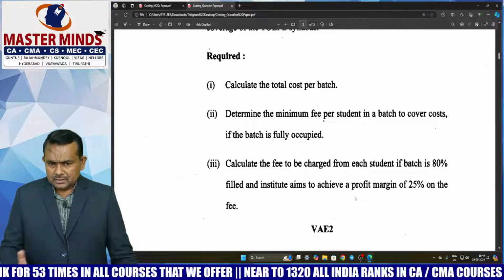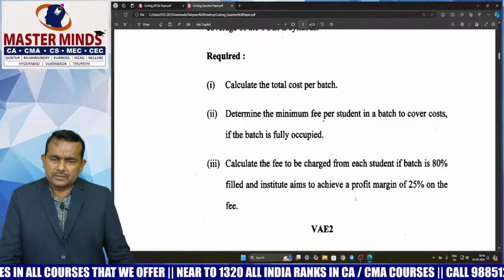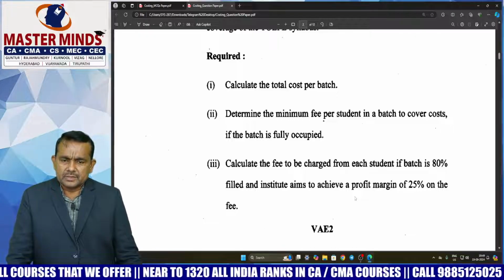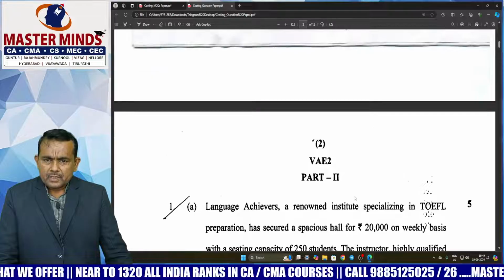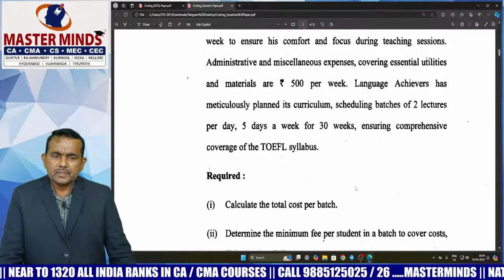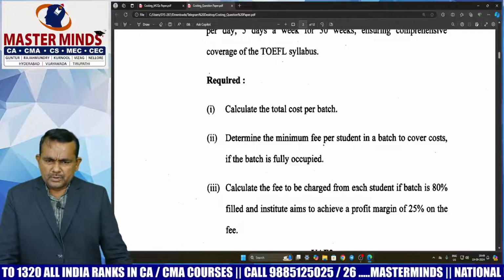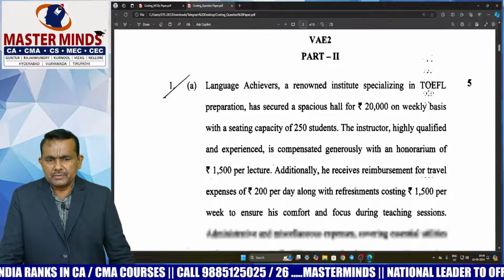So same problem, sir, covered in our material, category 4. This is the educational institution, service sector. So simple question, 3 bits, sir. So usually you can get 5 marks.